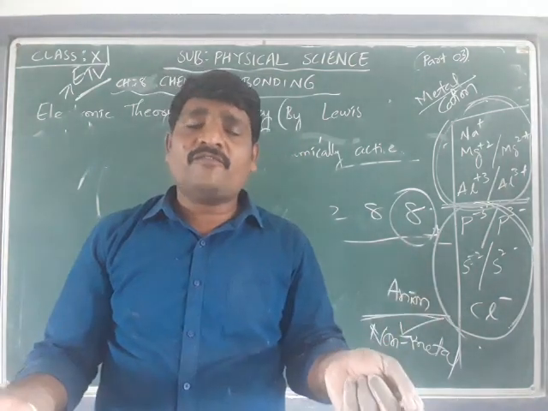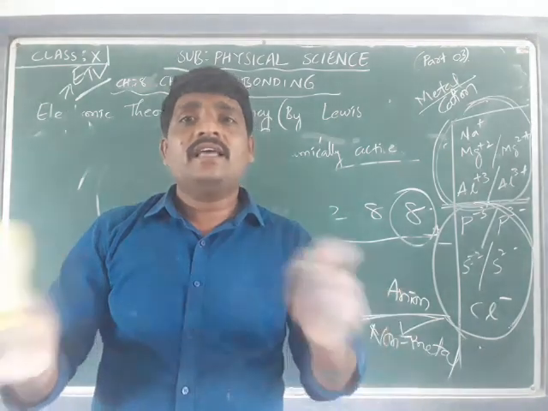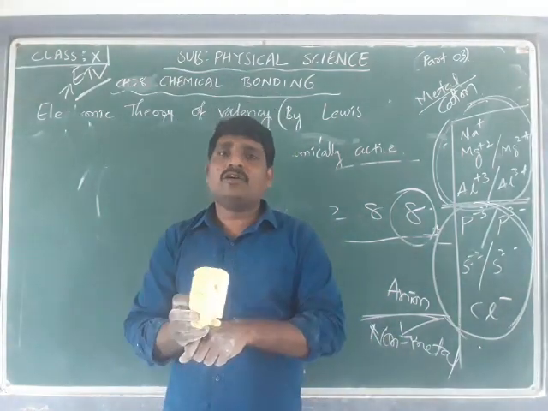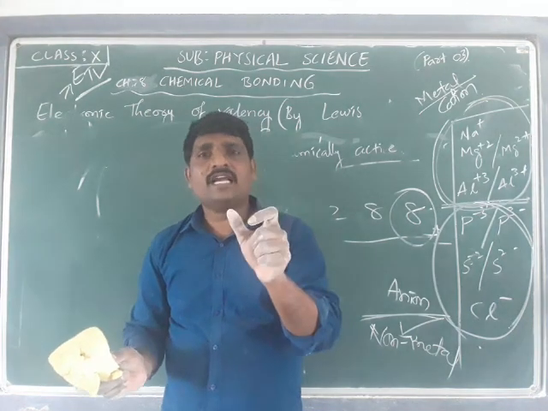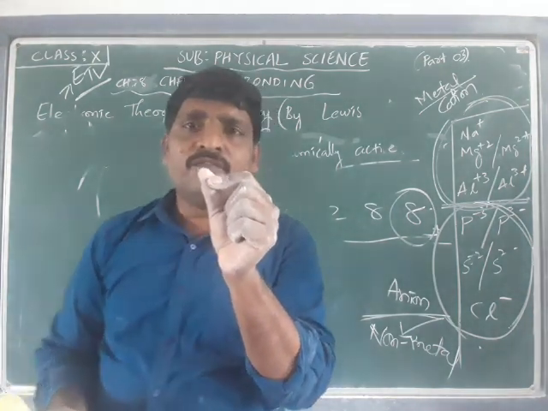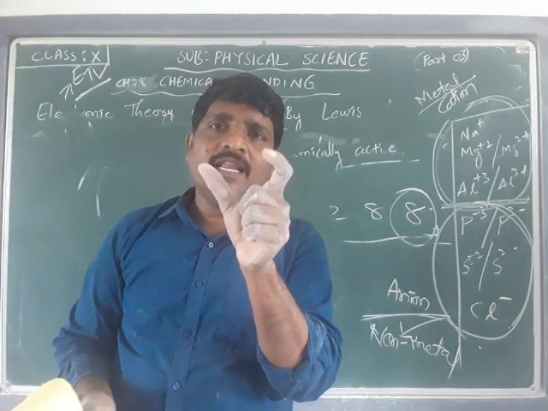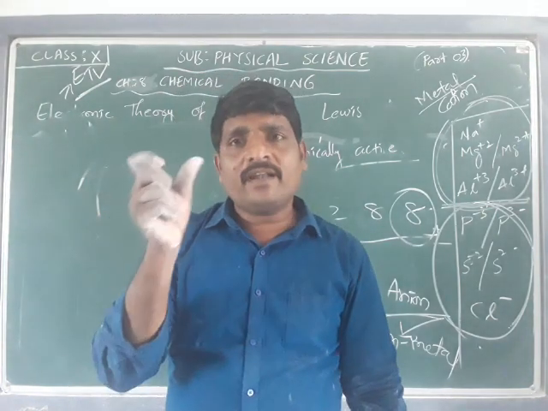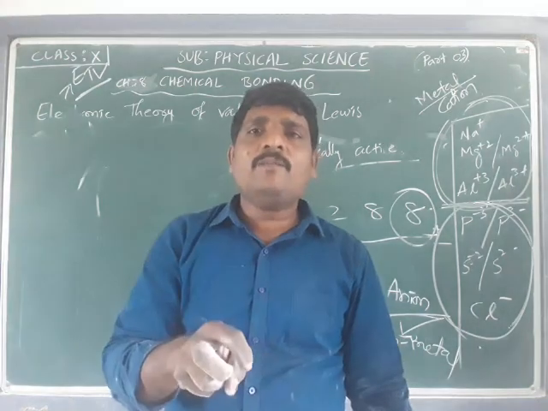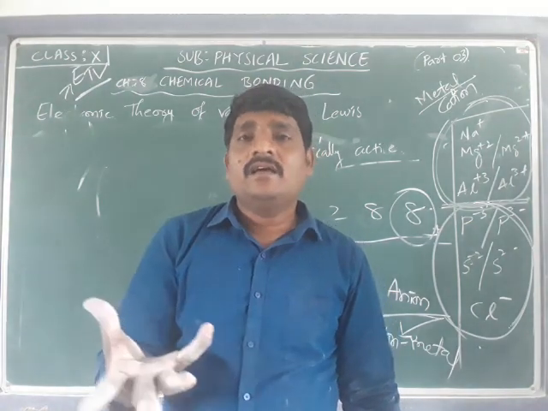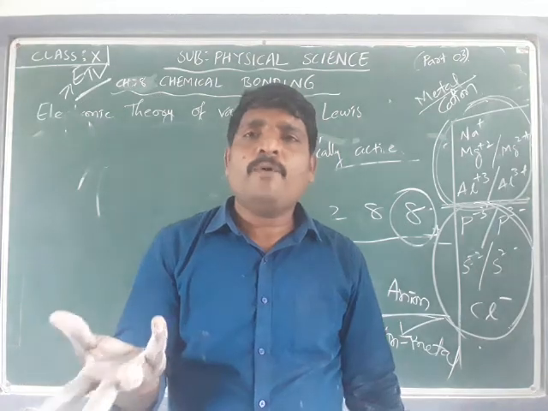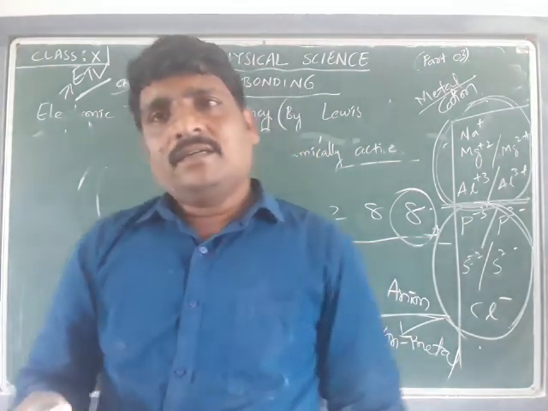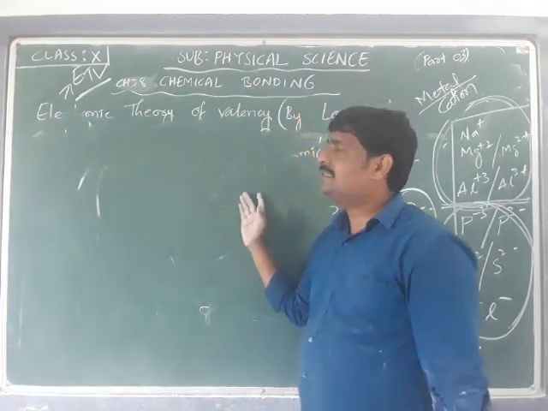Due to the formation of charged ions, the oppositely charged ions are going to have an electrostatic force, and that electrostatic force makes the atoms or ions of two different elements stay together. That is responsible for a chemical bond between the two elements, and gives a compound or a molecule. This is about the electronic theory of valency.